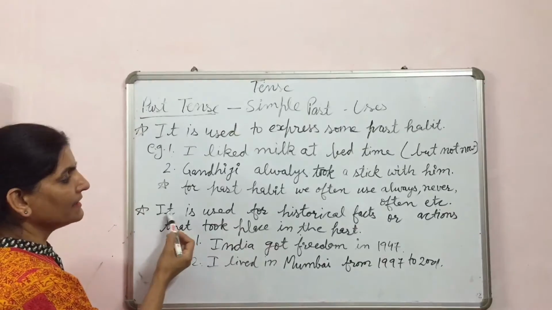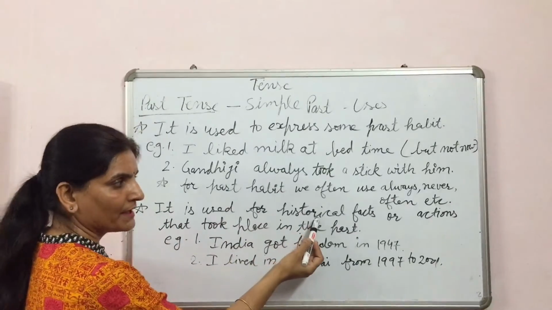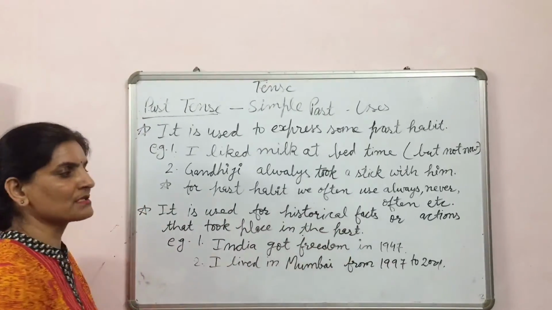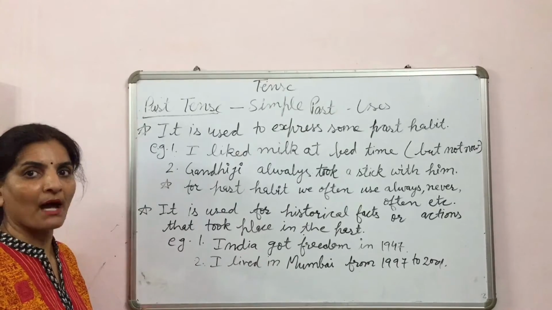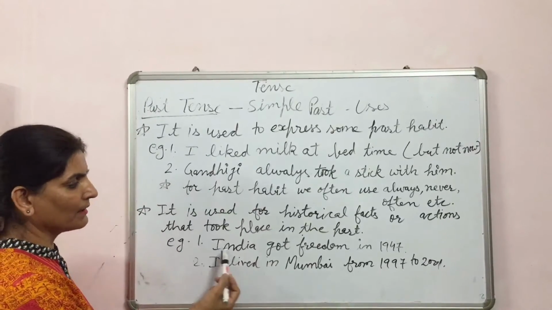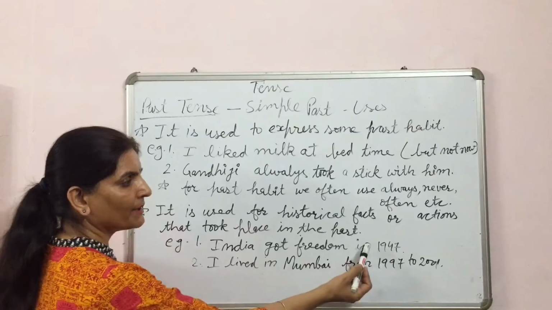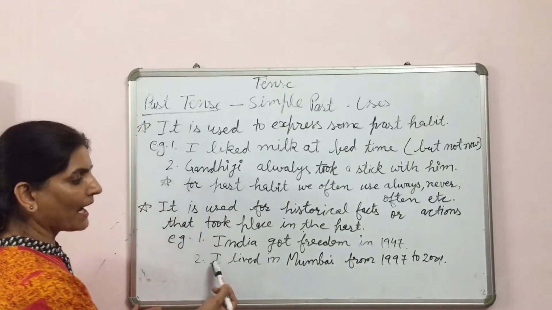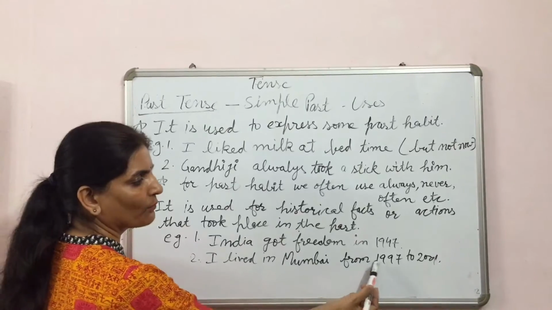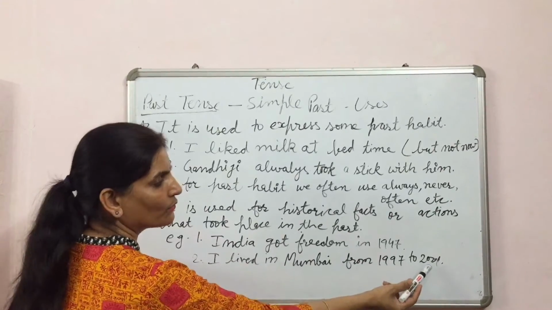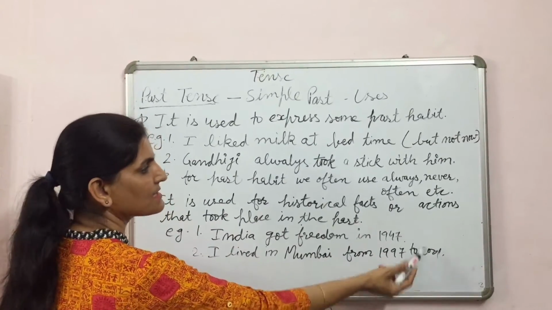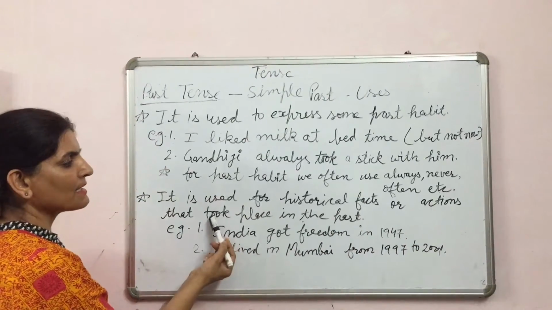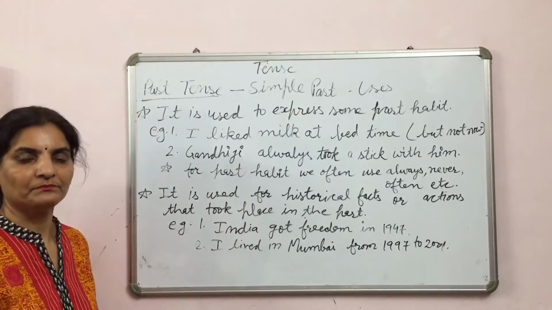Another use, it is used for historical facts or actions that took place in the past. Let us see example. India got freedom in 1947. This is historical fact. I lived in Mumbai from 1997 to 2001. This is example of past action.